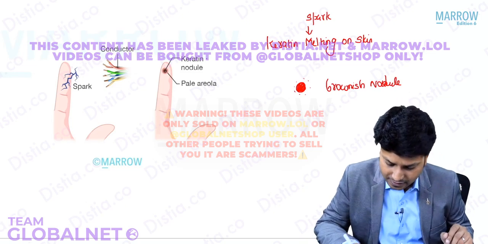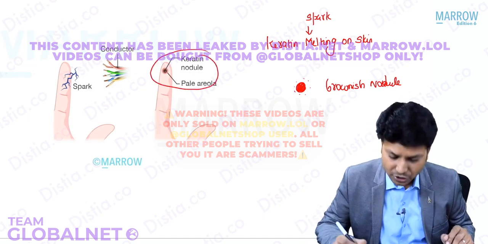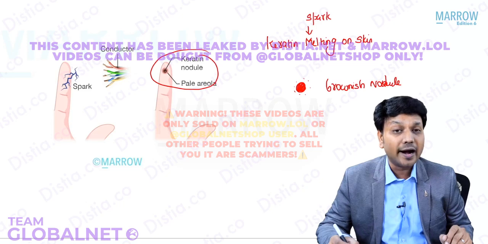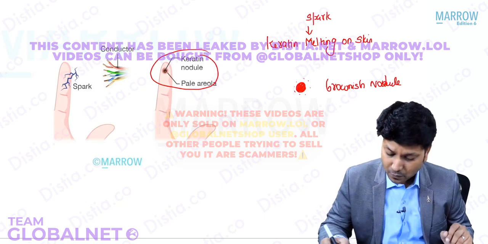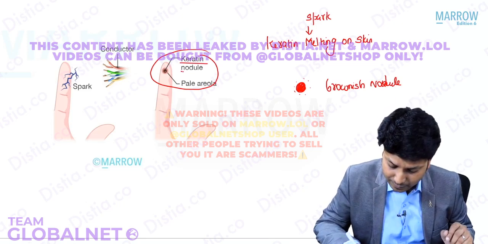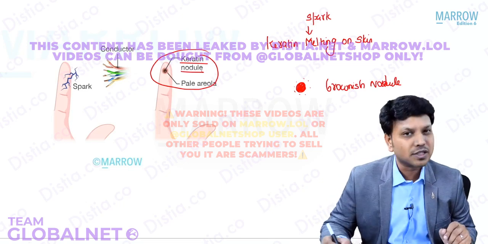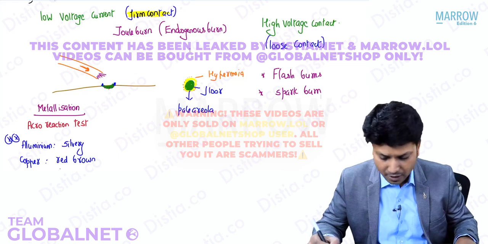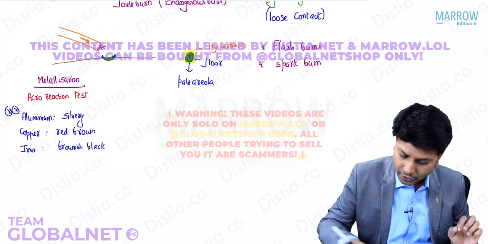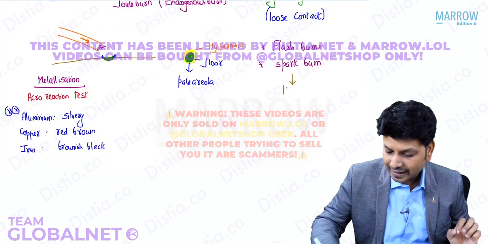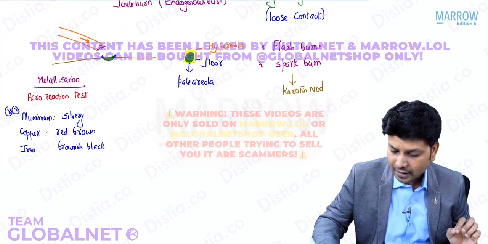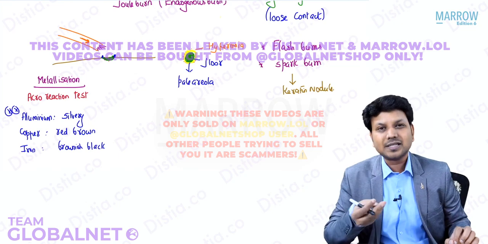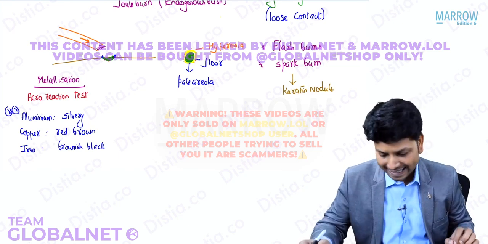You can see this is the brownish nodule with the pale areola, and this brownish nodule is basically nothing but the keratin nodule. So basically the spark burn produces keratin nodule. So that is highly important. It's elevated from the adjacent skin.